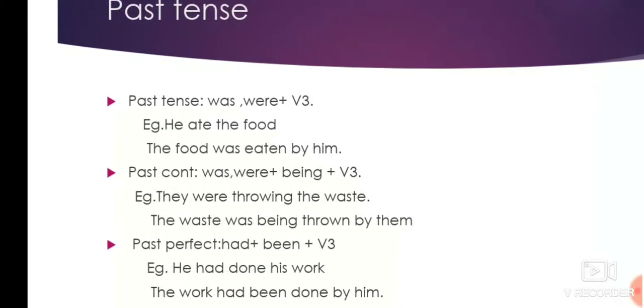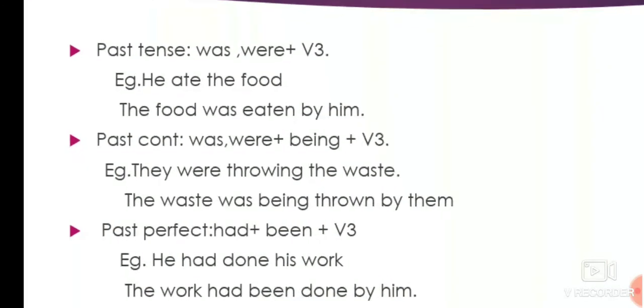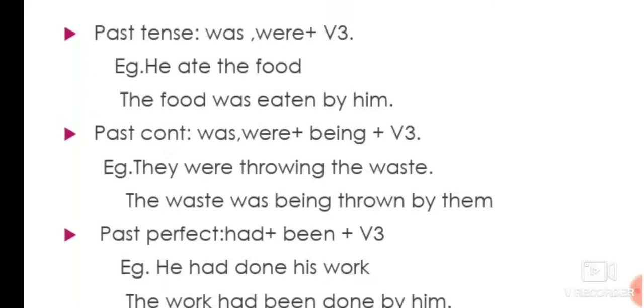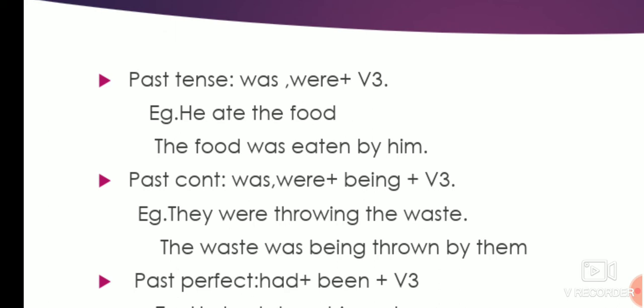Next is past. That is also a set of three: simple past, past continuous, and past perfect. Same thing, only a little difference. Now in simple past, what do you have to use? Was, were plus verb third form. See the statement: he ate the food. How do you write it? The food means the object becomes the subject.